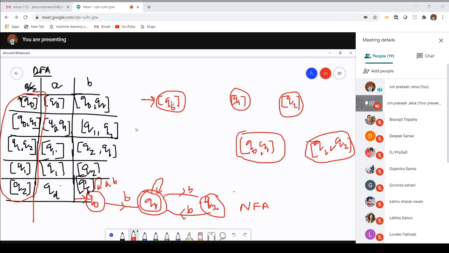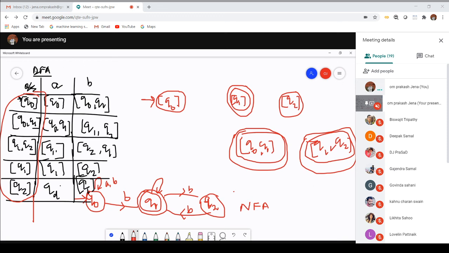Now which one is the final state? Q1 is the final state. So Q1 should be the final state, and every set which contains Q1 is also a final state. So this one is my final state. This set also consists of Q1, so it is also a final state. This state also consists of Q1, hence it is a final state. Remember that point: the final state of the NFA is the final state of its DFA, and every set which contains the final state of the NFA is a final state of its corresponding DFA.